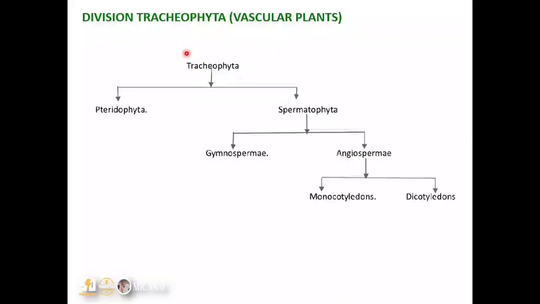Under the Tracheophyta, it is divided further into two: the pteridophyta, that is the seedless plants, and the spermatophyta, that is the seed-bearing plants. The spermatophyta is further divided into two: the gymnosperms and the angiosperms. And the angiosperms are further divided into two: the monocotyledons and the dicotyledons.